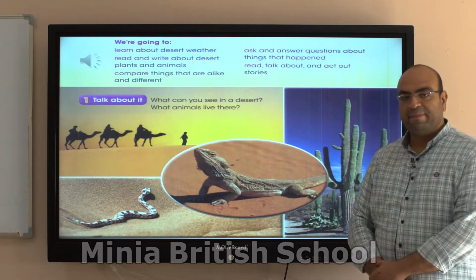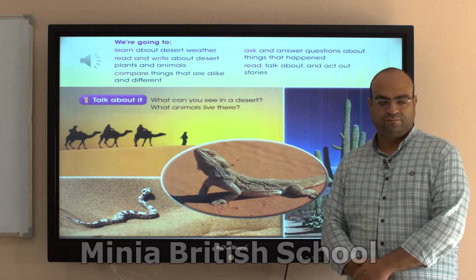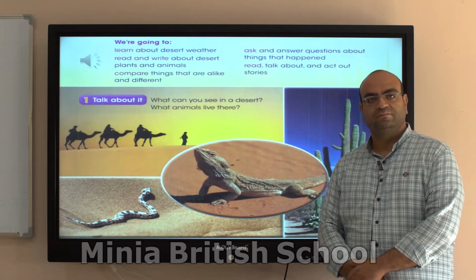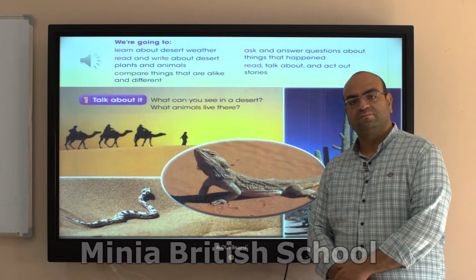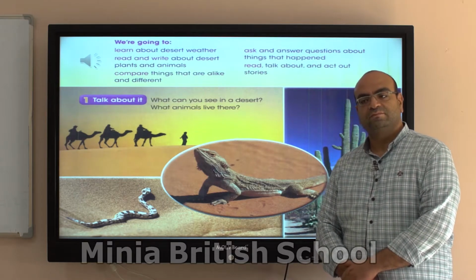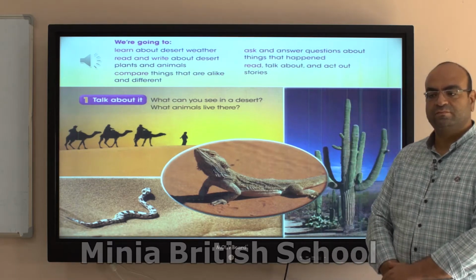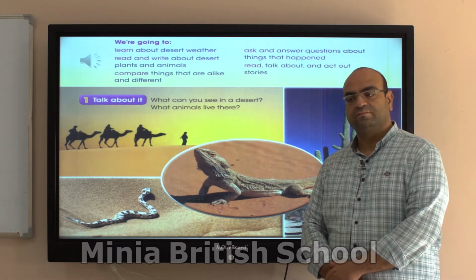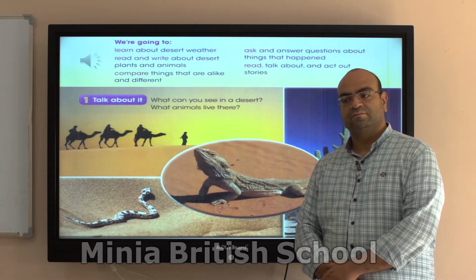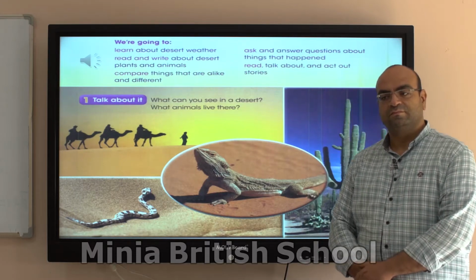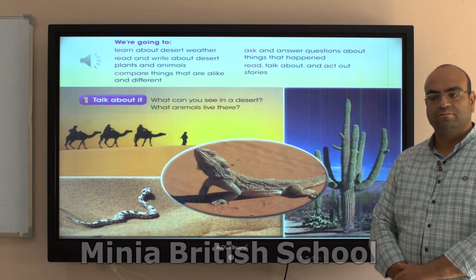Many deserts are hot during the day, but cold at night. For example, the temperature in the day can be over 40 degrees Celsius. That's very hot. At night, the temperature can be close to 5 degrees. That's much cooler. Camels live in some deserts, but most desert animals are small.